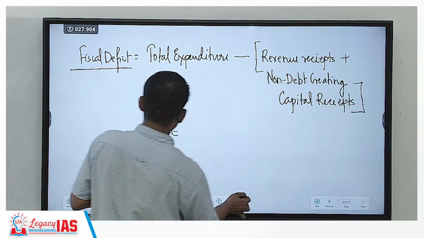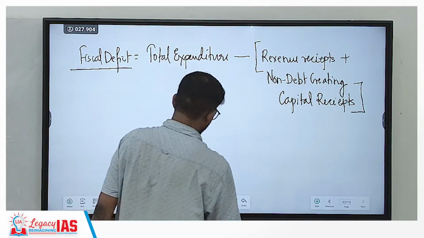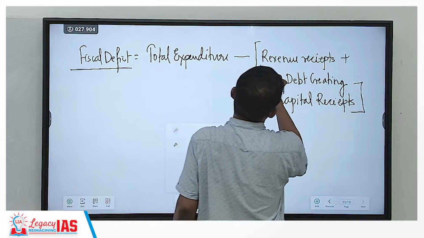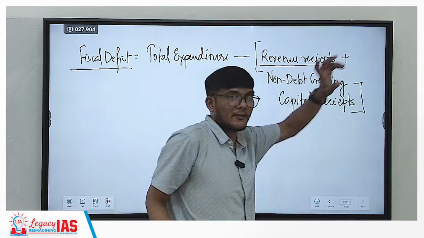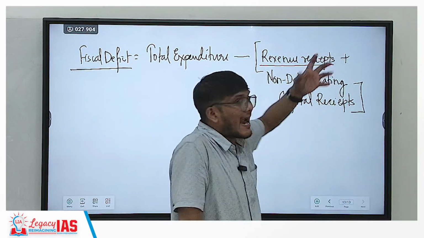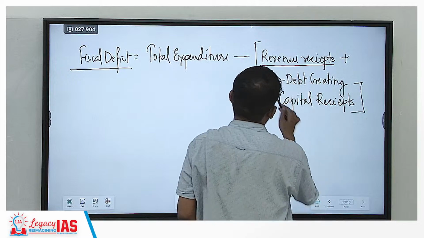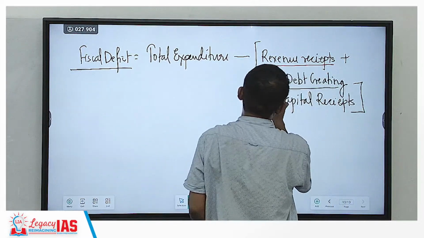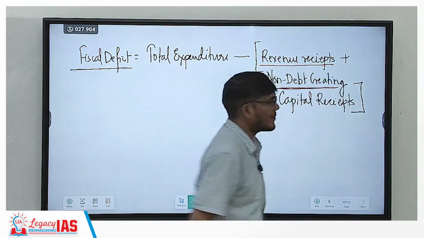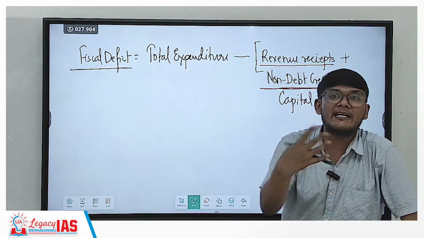We rather said it is total expenditure minus revenue receipts. Total receipts would have been what? Revenue receipt plus capital receipts. But we have not added the entire capital receipts. We have added only that capital receipt which is non-debt creating. That means when you are getting that capital receipt, there is no debt which is created on you.